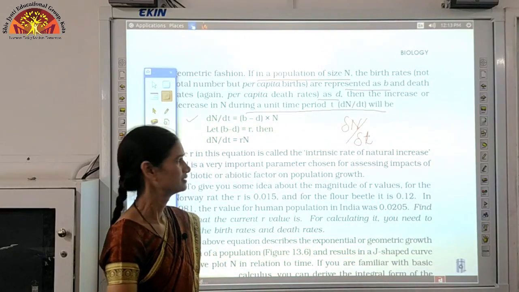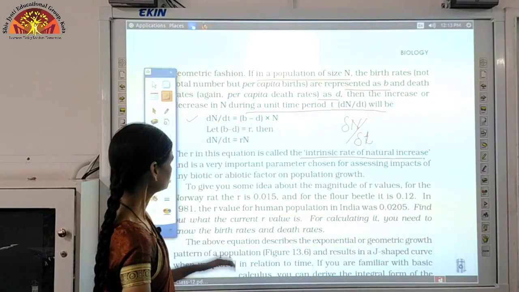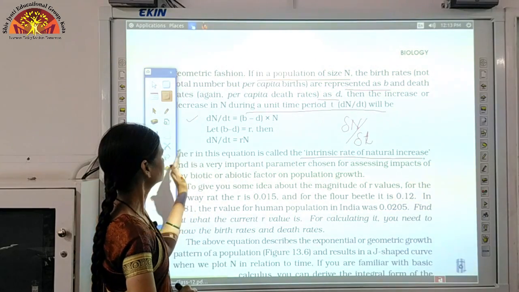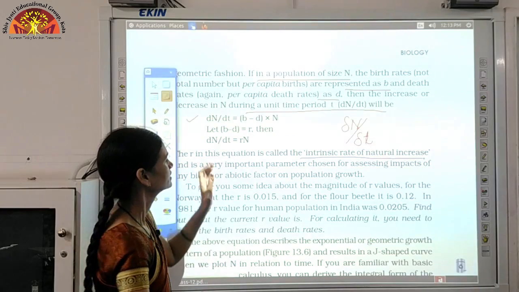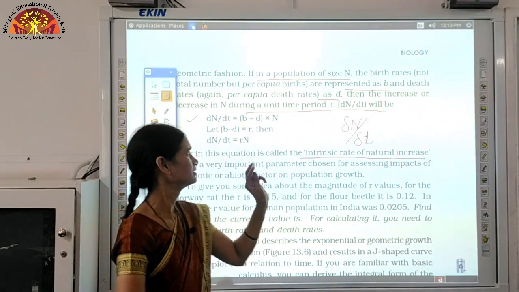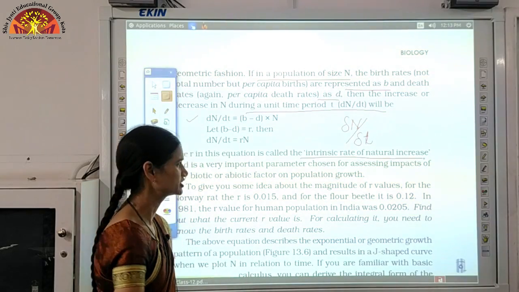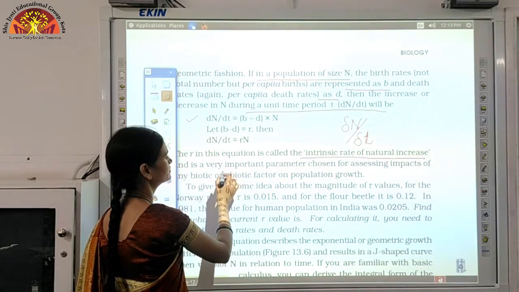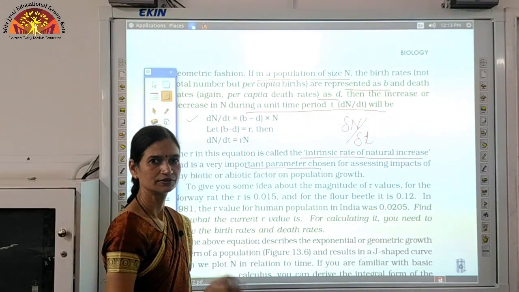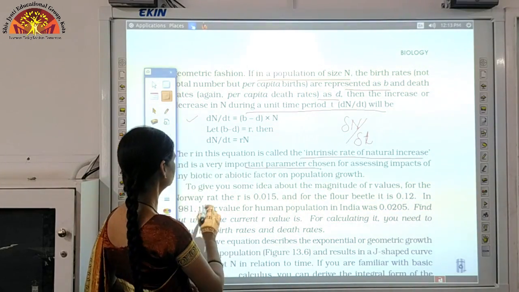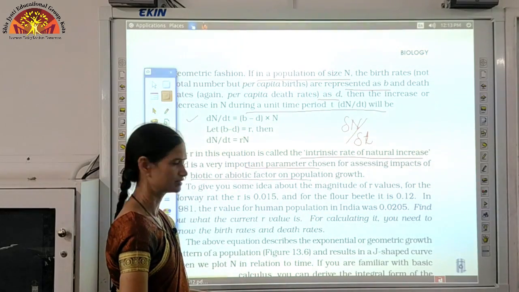What is this r? It is the intrinsic rate of natural increase. So in this equation, r is the intrinsic rate of natural increase, determined by birth and death. These will determine the size of the population. So r is a very important parameter to find out the size of the population, and biotic and abiotic factors also will decide.